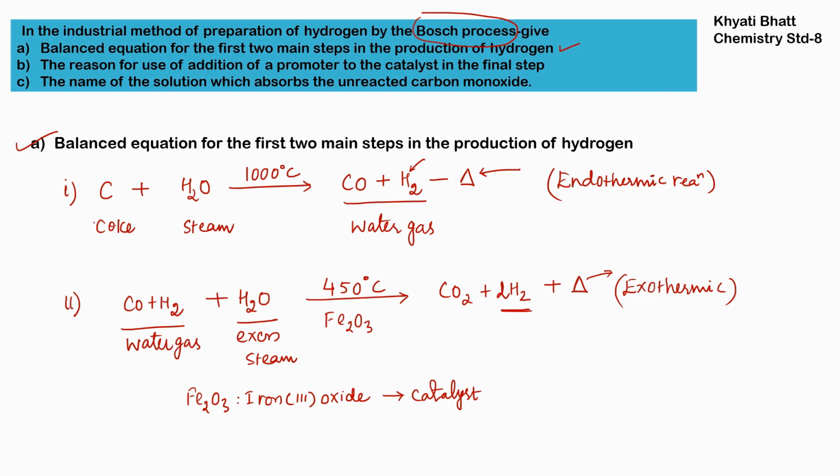Now along with Fe2O3, iron 3 oxide, we are also adding chromic oxide, Cr2O3, and that is the promoter. We are adding this as a promoter. The promoter will enhance the efficiency of the catalyst, so the catalyst's efficiency will increase and it will perform better in the presence of chromic oxide.